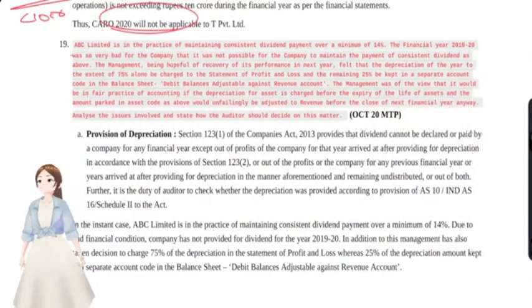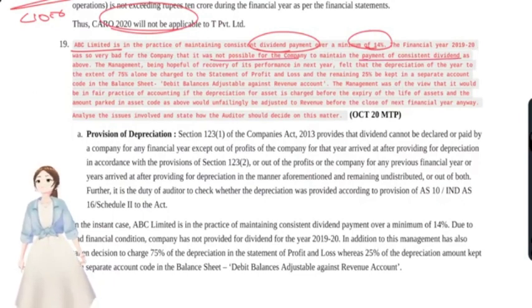Now we'll see the next question, that is ABC Limited is in the practice of maintaining consistent dividend payment, that is minimum of 14% in the financial year. The financial year 2019-20 was very bad for the company, that it was not possible for the company to maintain the payment of consistent dividend as above. The management, being hopeful for recovery of its performance in the next year, felt that depreciation of the year to the extent of 75% alone is to be charged in the financial statements, and the remaining 25% has to be kept in a separate account. Okay, can they do that?